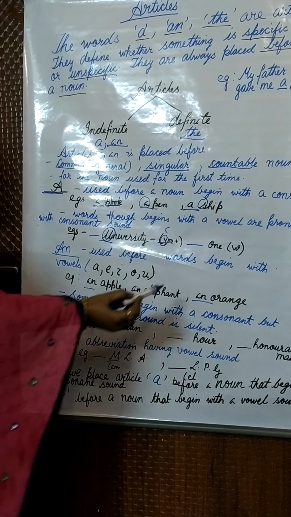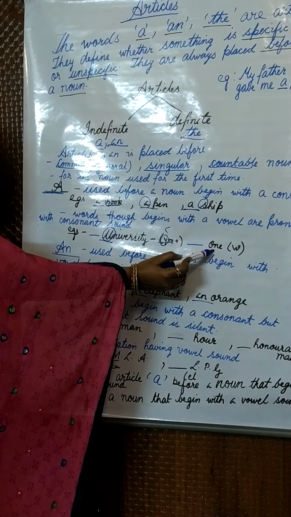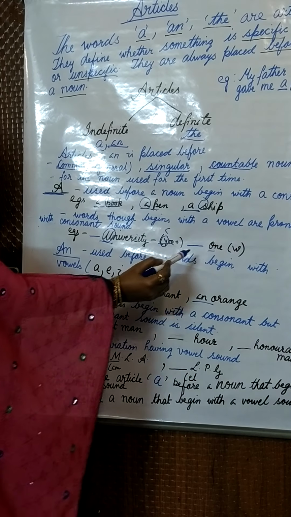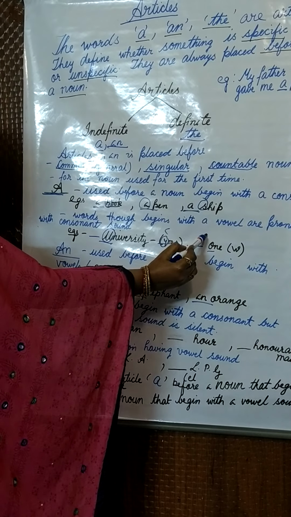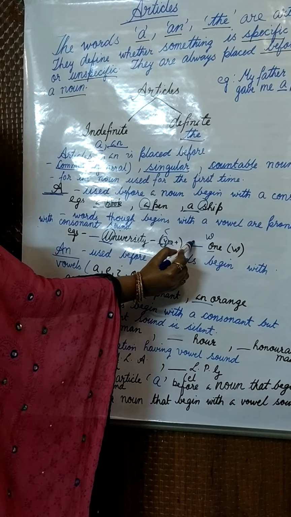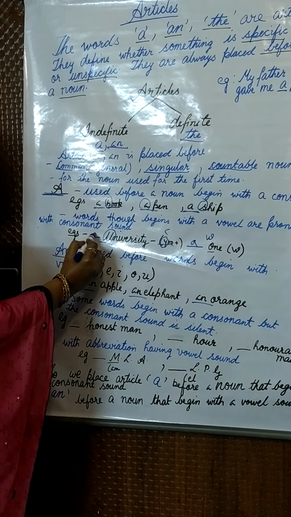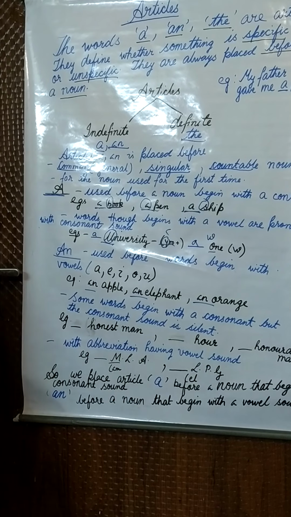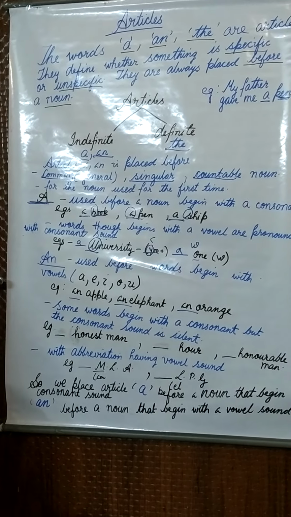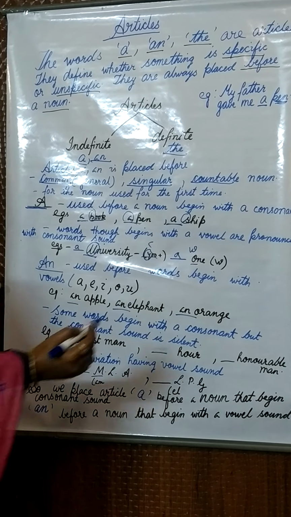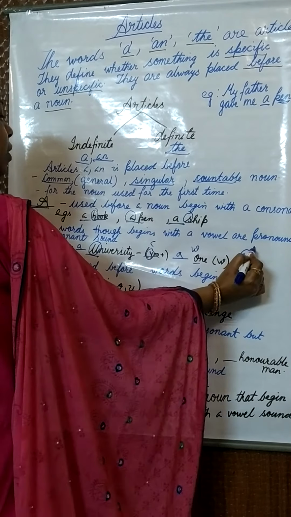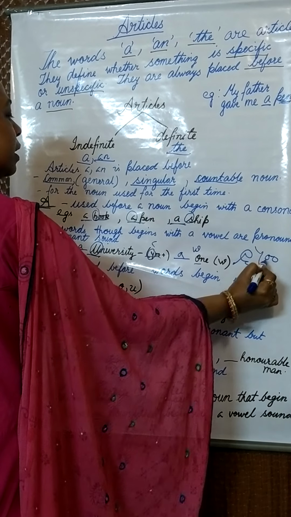Another example is one. We know it begins with a vowel O, but the first letter O is pronounced as W, 'won'. So here we will place a. Even before university, we will place a. Again, some more examples are European. European, though it begins with E, here also the sound it is producing is 'yu'.